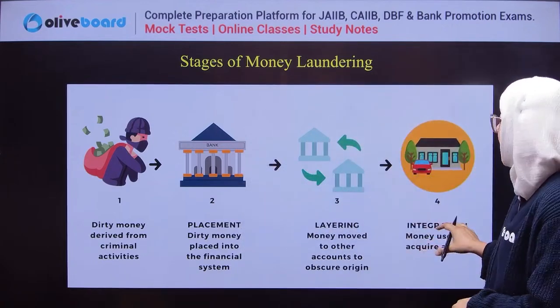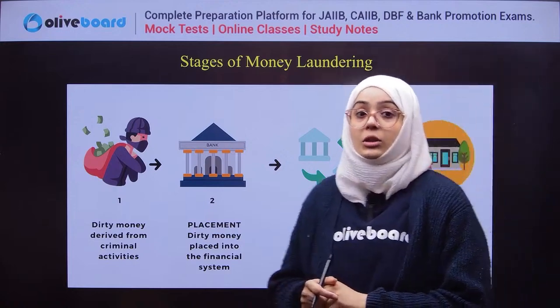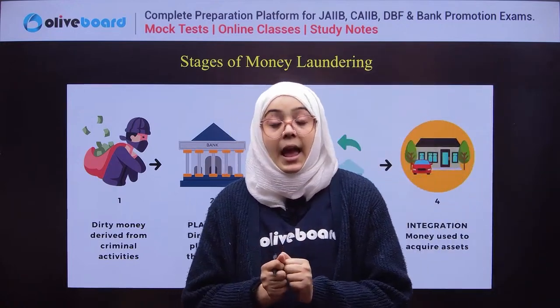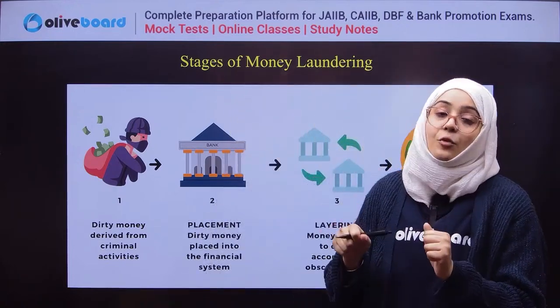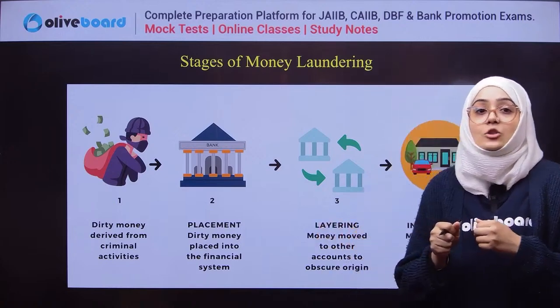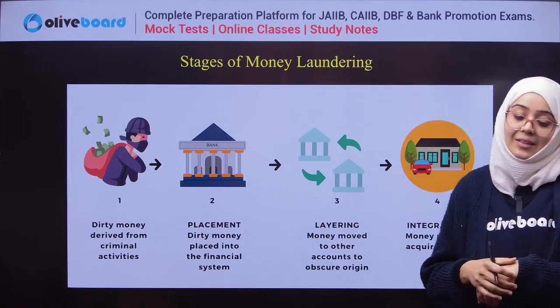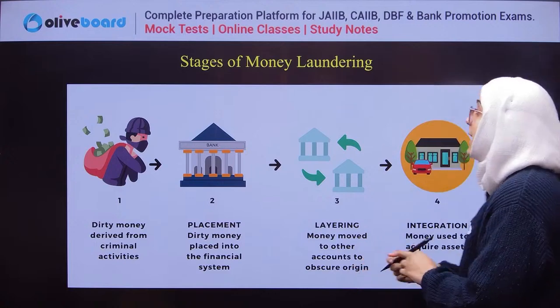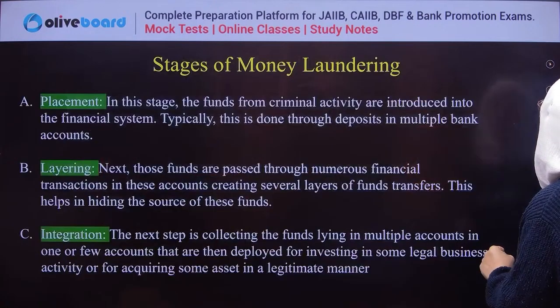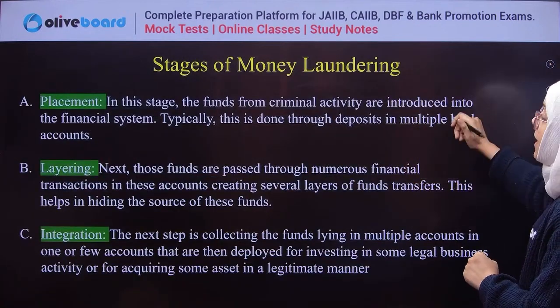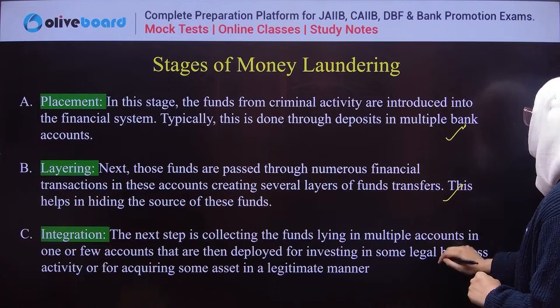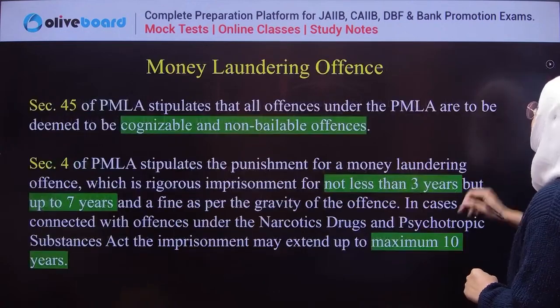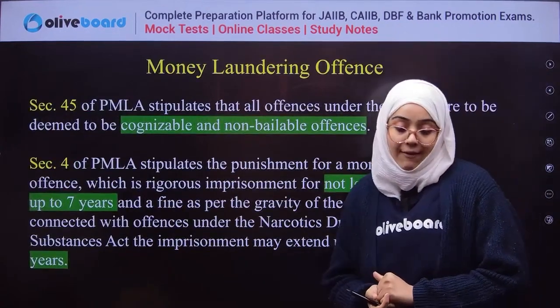The third is integration: the money is integrated and then utilized to acquire some asset. These are the steps of money laundering: placement, layering, and integration.